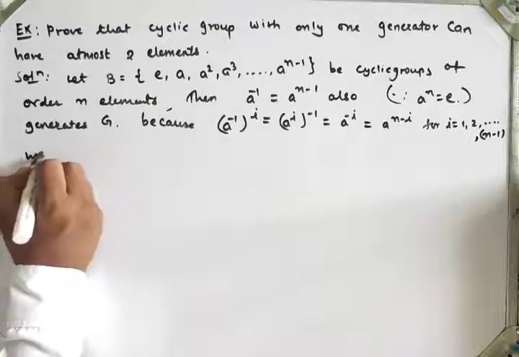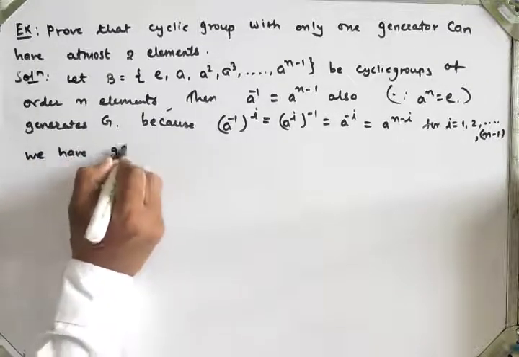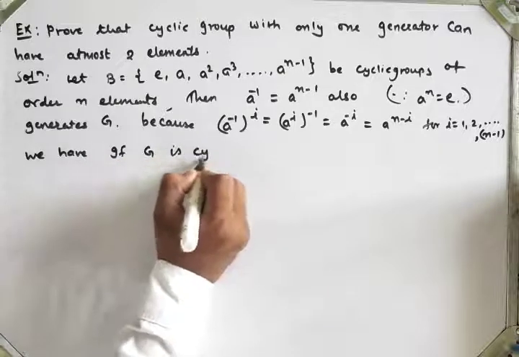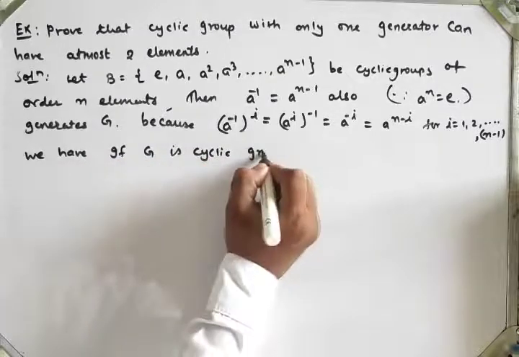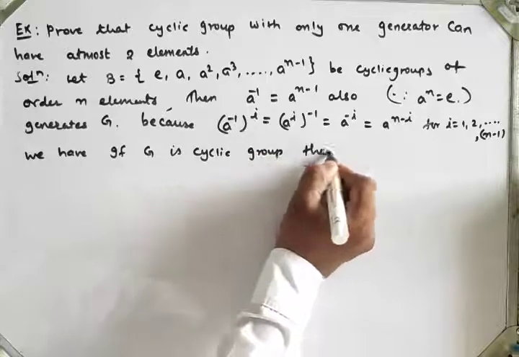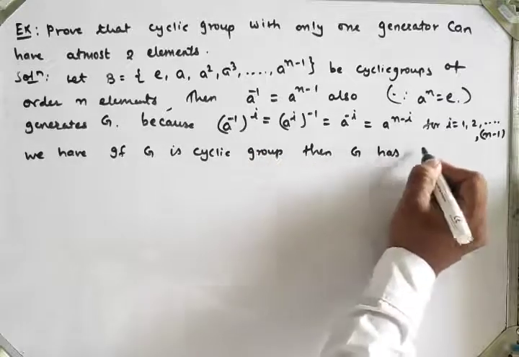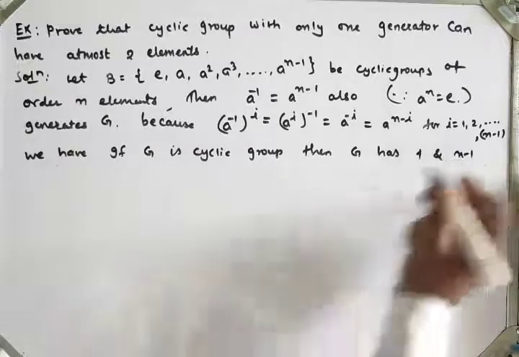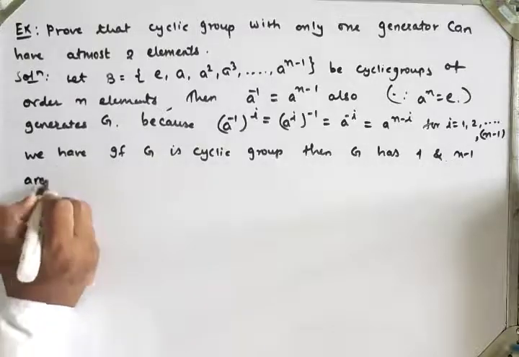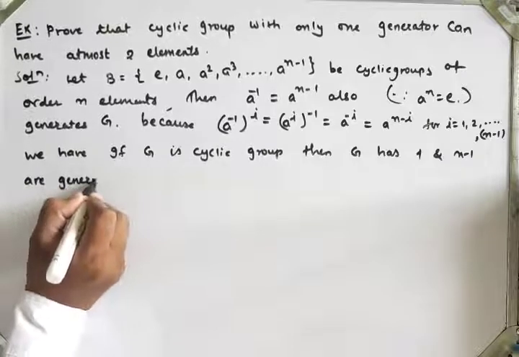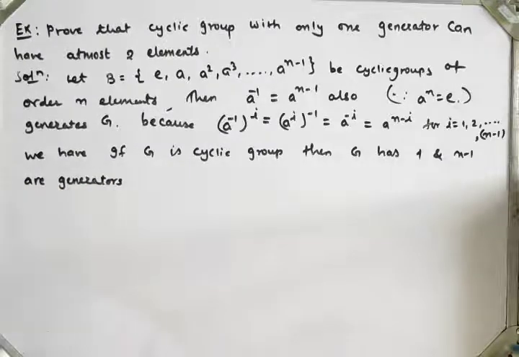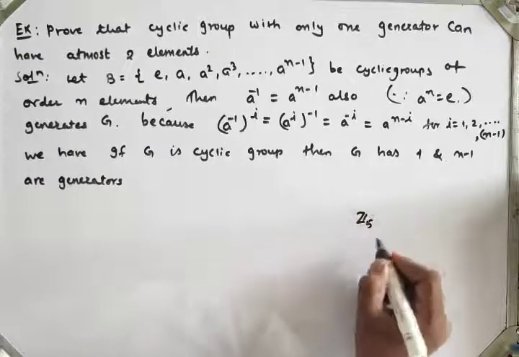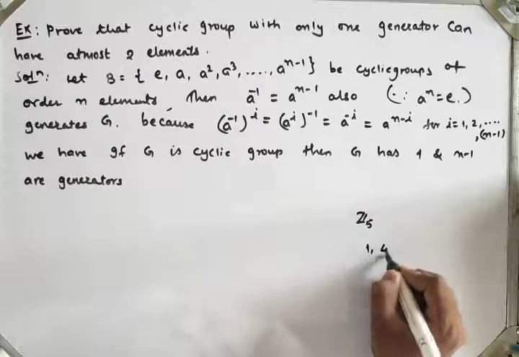So we have, if G is a cyclic group, then G has 1 and n minus 1 as generators, right? We have seen in an example that if I take Z5, then Z5 has 1 and 4 as generators, right?